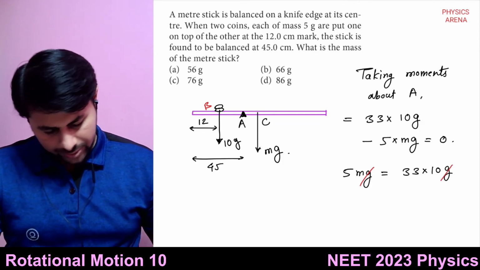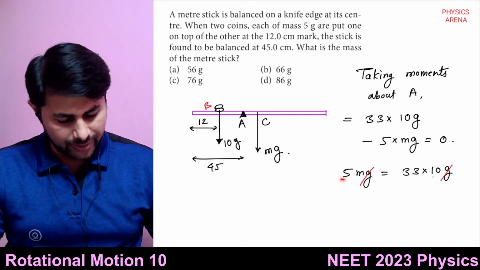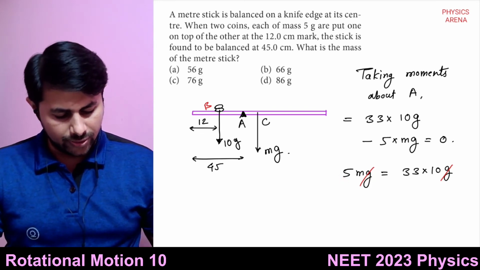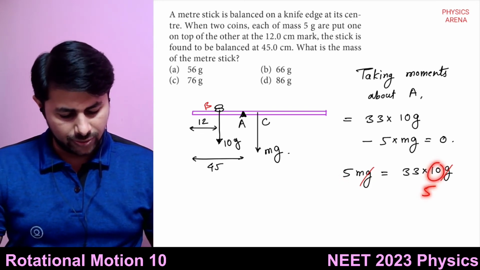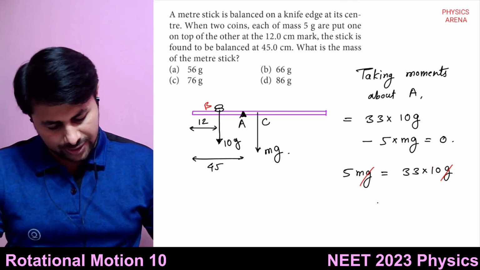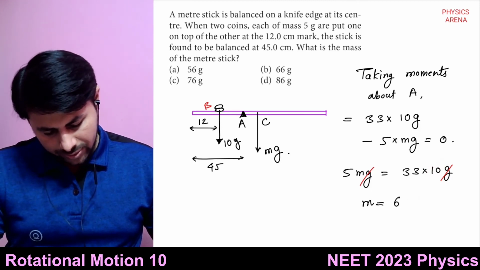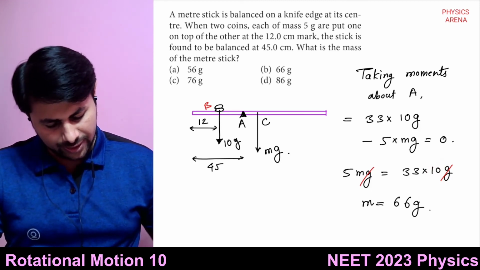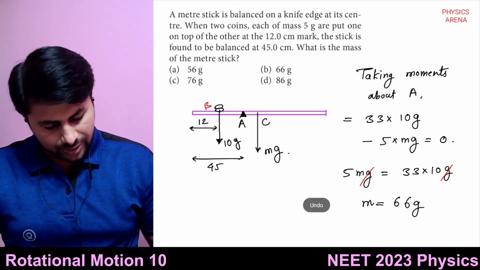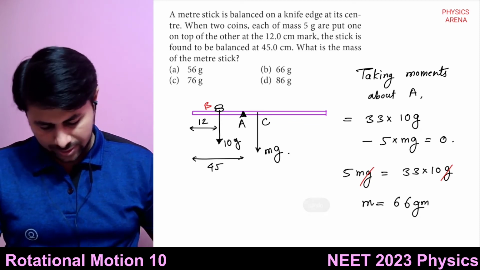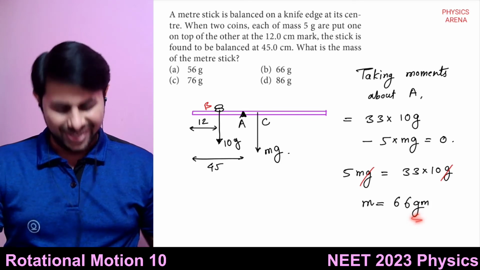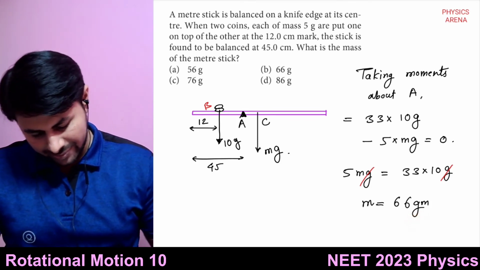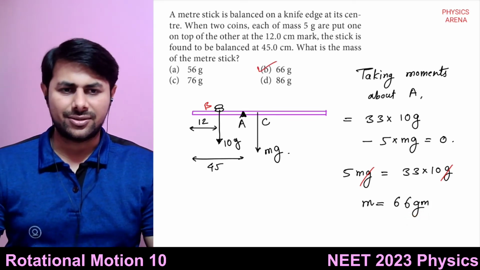We can divide that by 5 on the other side. So 10 divided by 5 is 2, 2 times 33 is 66. So m is equal to 66, and it is in grams. This is grams, it's not g. Option B is the answer.